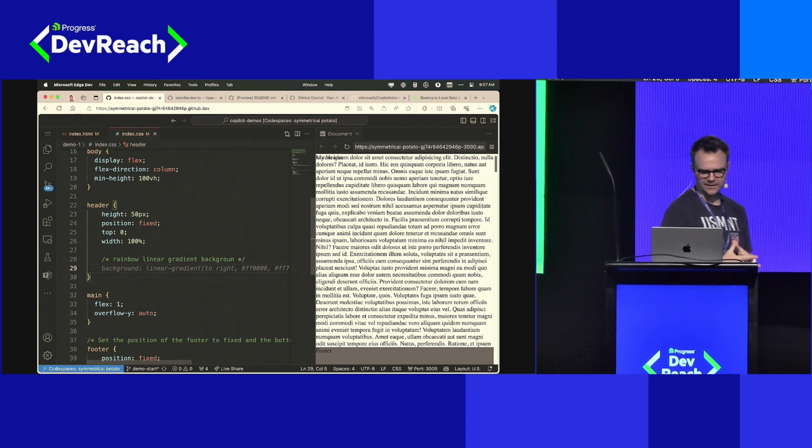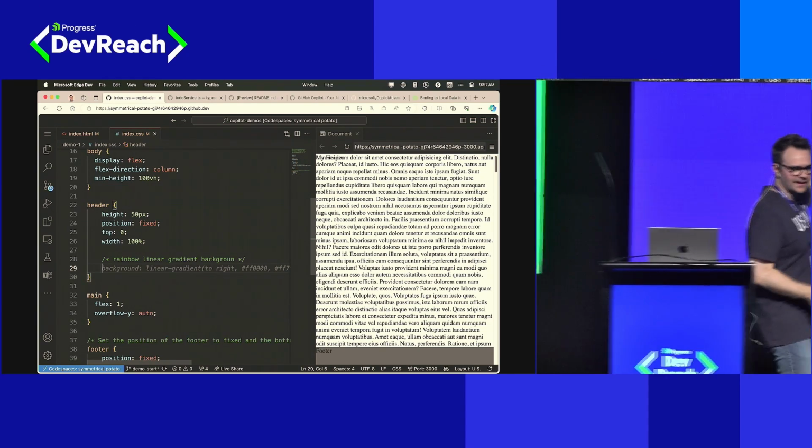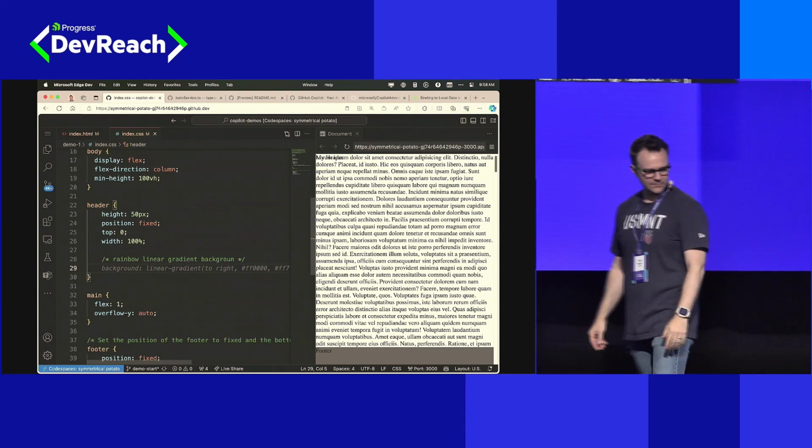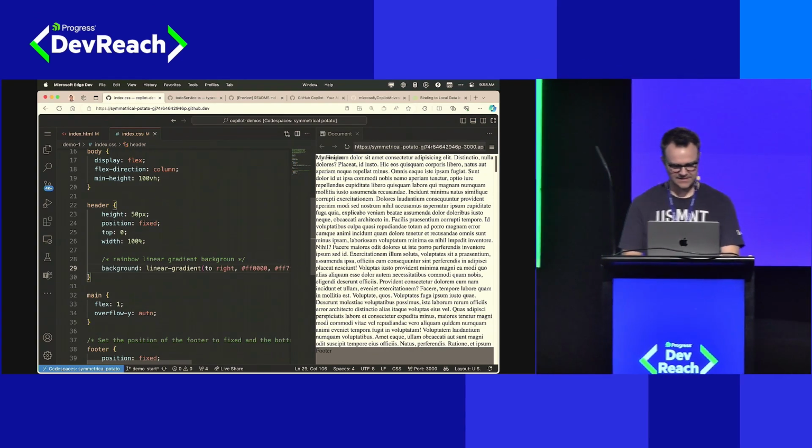Let's see if GitHub Copilot can think through this. You notice I didn't even spell it right. I left off the D in background. It doesn't care. It knows what I'm doing. It's giving me some code suggestion here. Let's go ahead and take that and see if that works.